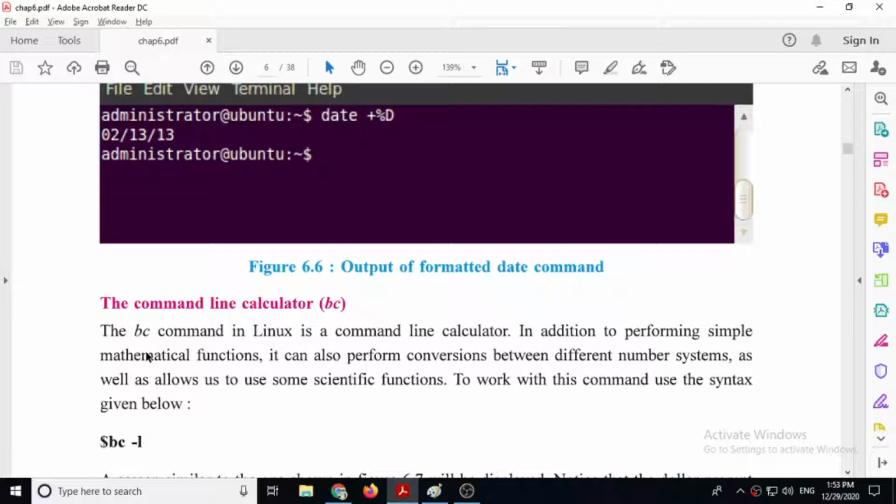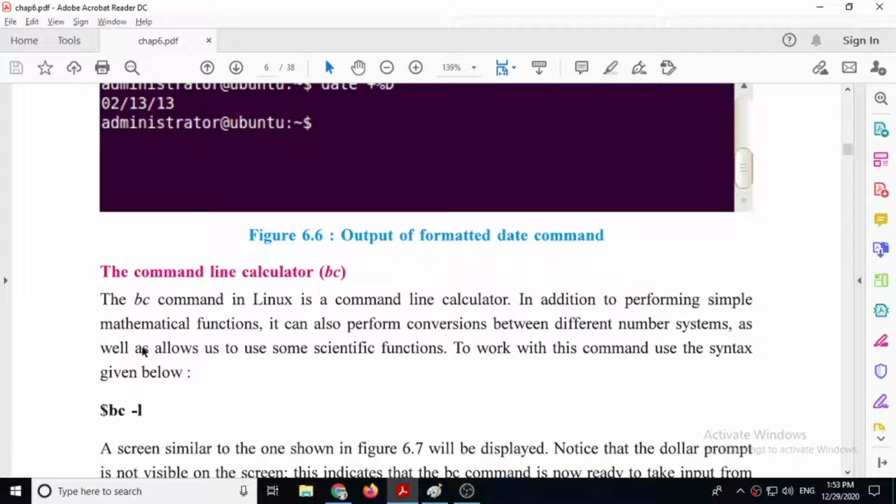Well, the next command is the BC command. BC means basic calculator. So here using BC you can start a command line calculator. Remember the words, you can start a command line calculator. It means no graphical view, you can just write the numbers and do the calculations.